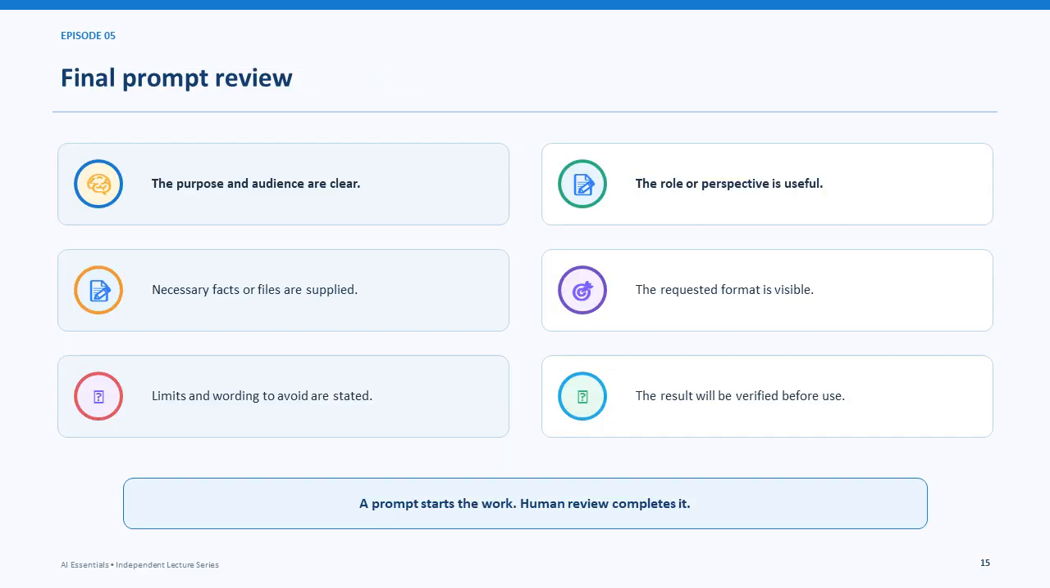Before sending a prompt, use this final review. Confirm the purpose and audience, choose a useful role or perspective, supply necessary facts or files, make the requested format visible, state limits and wording to avoid, and plan how the result will be verified. A prompt starts the work, human review completes it.